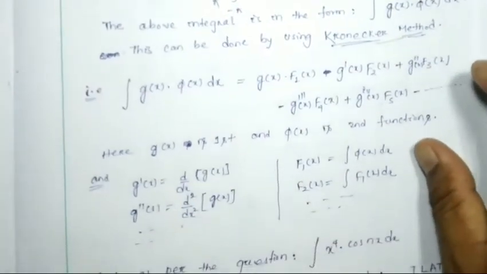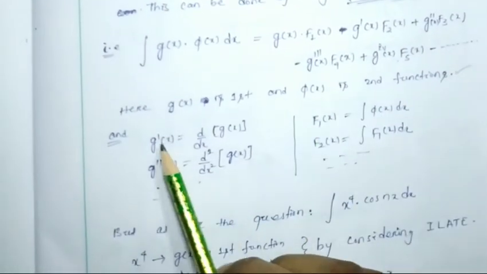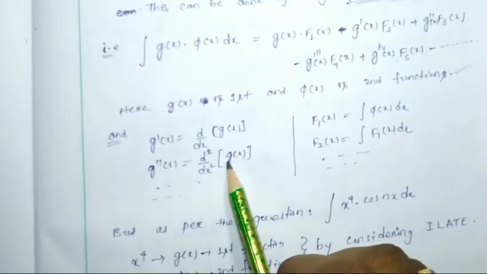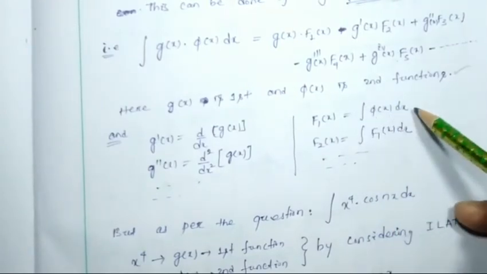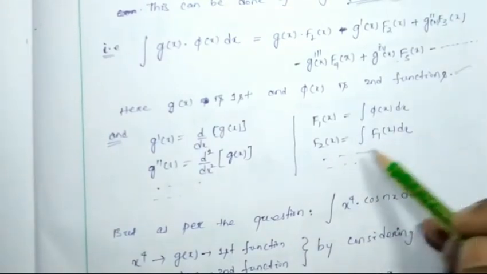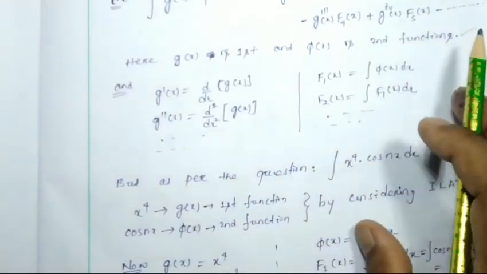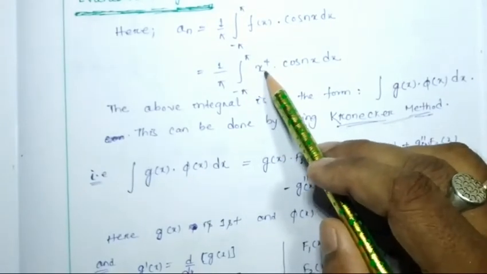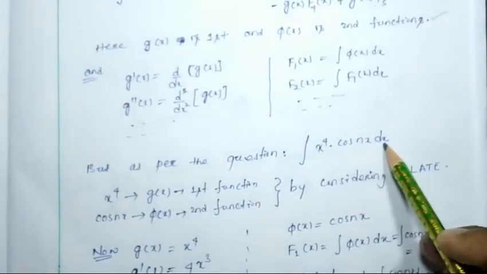So here gx is the first function and phi x is the second function, and g dash x is the first derivative, g double dash x is the second derivative of gx, where f1x is the integration of phi x dx, f2x is the integration of f1x dx, like that. As per the question, the integral we have is x to the power 4 cos nx dx.